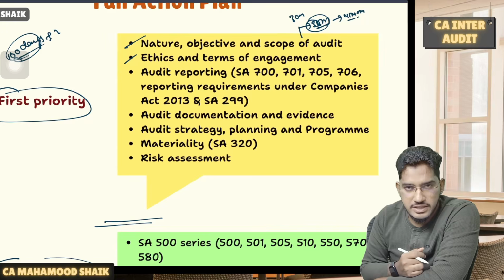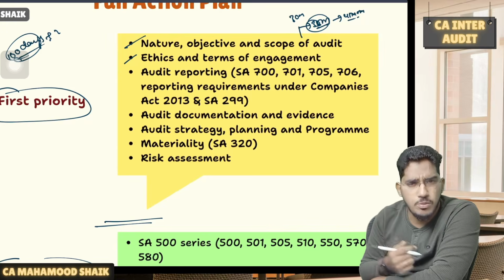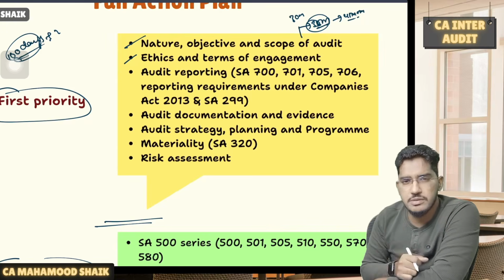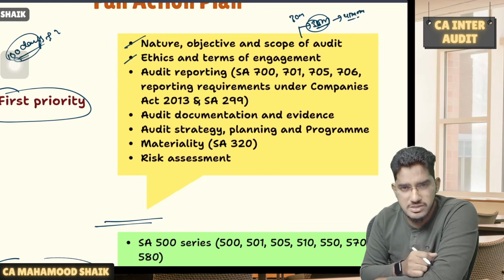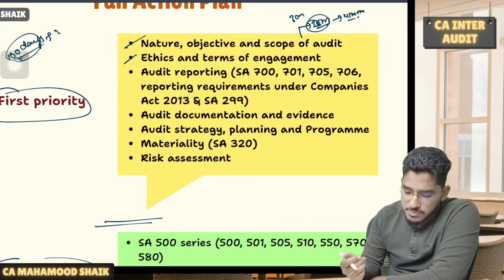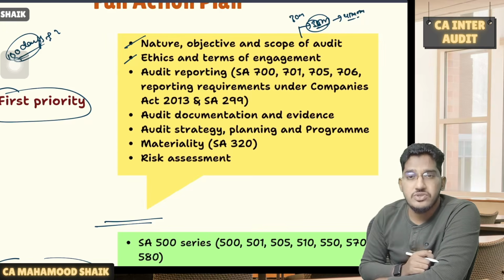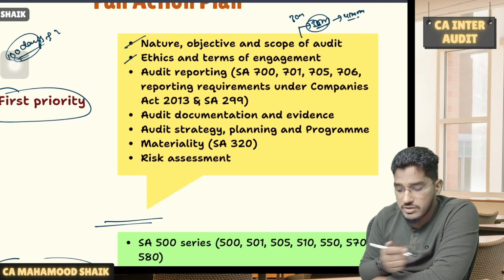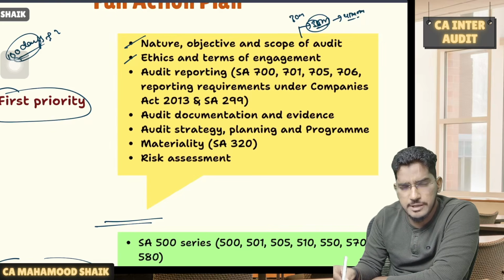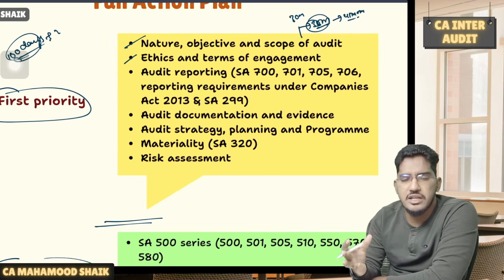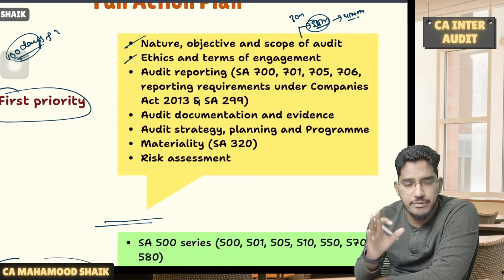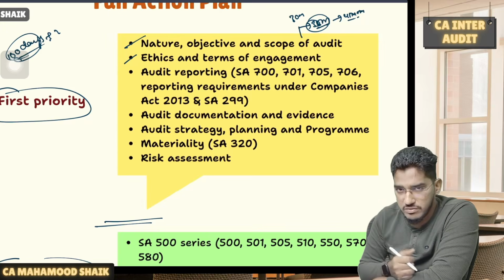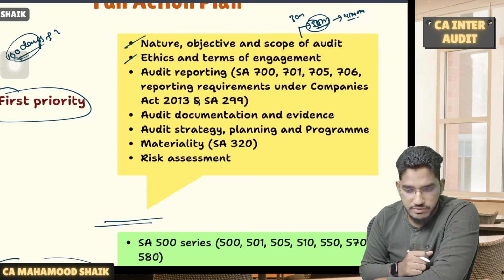Then we have a chapter called ethics and the terms of engagement, where they talk about the ethical requirements, 5 fundamental principles, threats to independence, safeguards to threats to independence. Then they will speak about the engagement letter, changes in the terms of engagement, when you require an engagement letter in the case of recurring audit. So that SA 210 discussion will be there. Very interesting content, very easy content, will not take much of the time to prepare and revise for it. So definitely that chapter you have to complete.